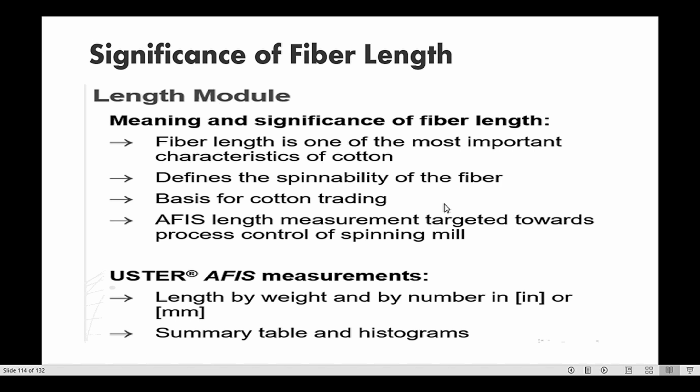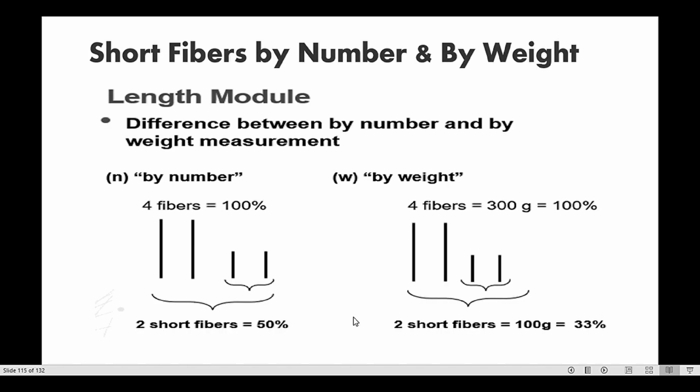So this testing is made. AFIS measures length by weight and by number, in inches or millimeters. Short fiber by number or by weight. AFIS has a length module that measures both by number and by weight.